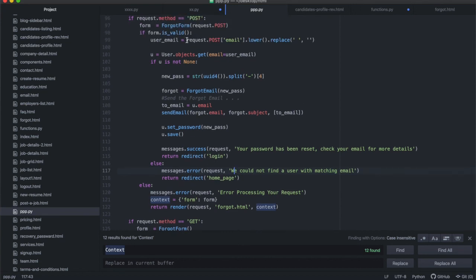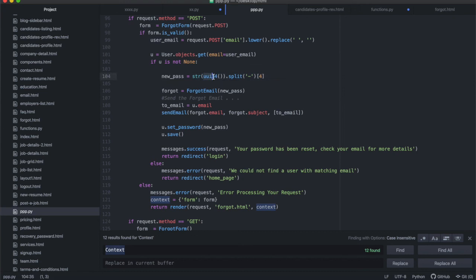But if the user exists, we're going to create a new password for them, okay? Now, this is up to you how you really do this, but I think this is probably a better way to do it, okay? You can also just send them a link where they can then go and update the password themselves so they can pick a password that they like, all right? That's one way of doing it, but that's a little bit more coding involved, all right? This also works just as fine. You actually create a password for them, and the way I'll do it is that I will use a UUID.